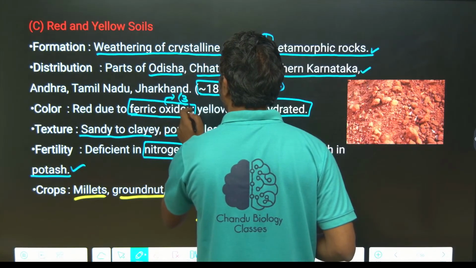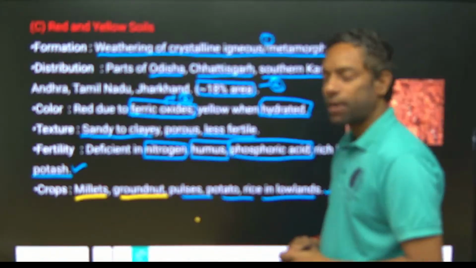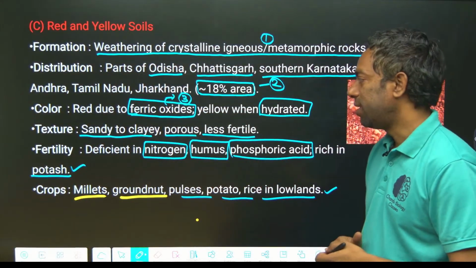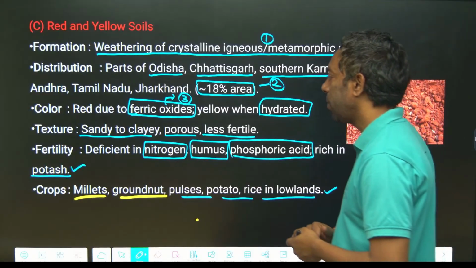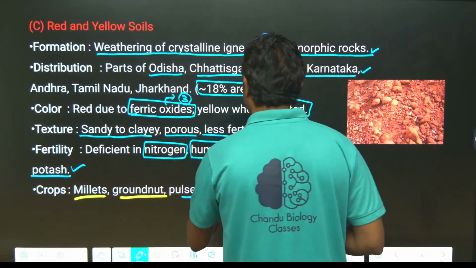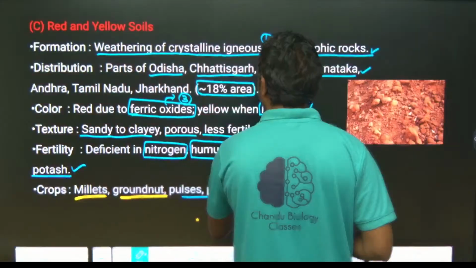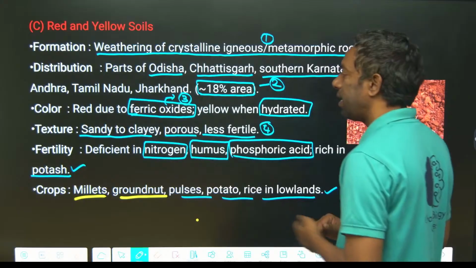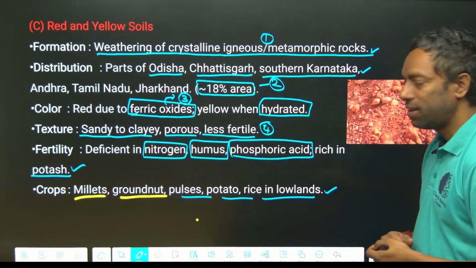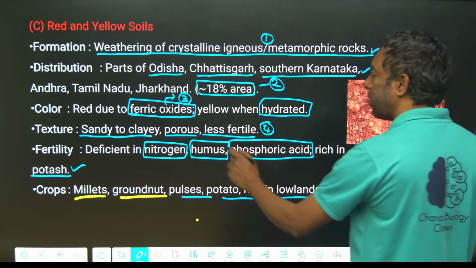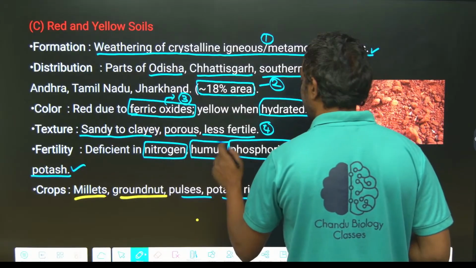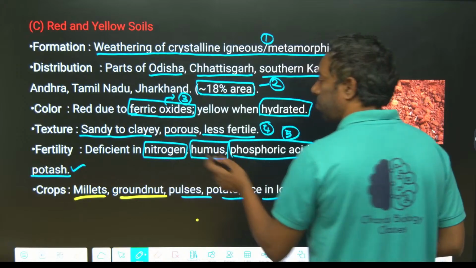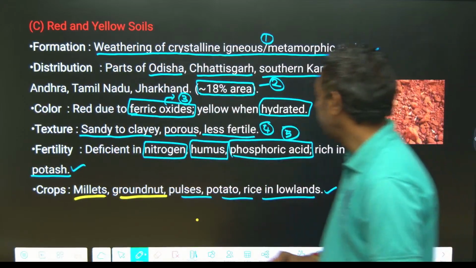It turns into yellow if it is hydrated, when there is water loss. The texture is the fourth point, they can ask you: red soil is sandy clay, porous and less fertile. On fertility, nitrogen, humus and phosphoric acid are deficient, the fifth point, and rich in potash, which is the sixth point.